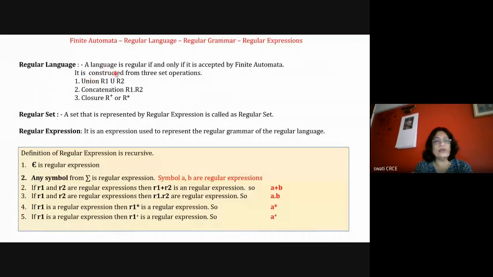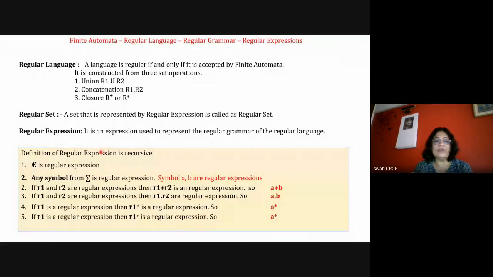If R1 is a regular set, then the union of both sets is a regular set. If R1 and R2 are regular sets, then the concatenation of both sets is also a regular set. And if R is a regular set, then the plus closure and star closure are also regular sets. This is about regular language. Okay, we are focusing on regular expression. The set that is represented by a regular expression is called a regular set. That is the definition of regular set. And the expression that is used to represent this regular grammar is called a regular expression. So we'll see what a regular expression is.